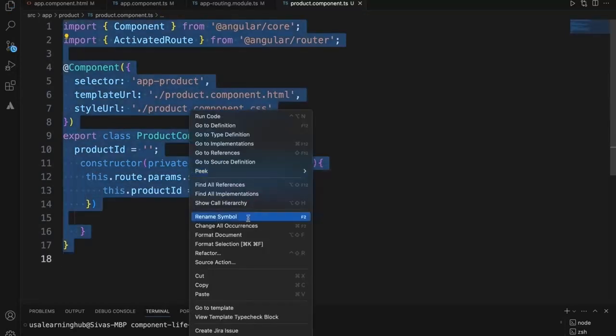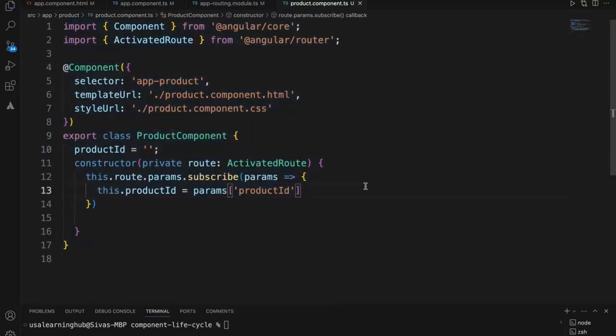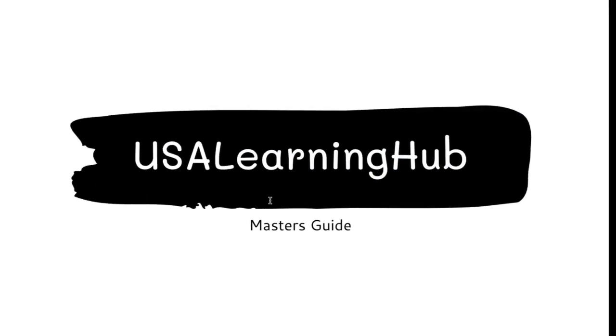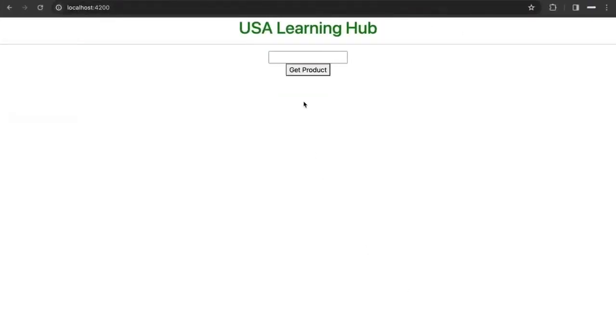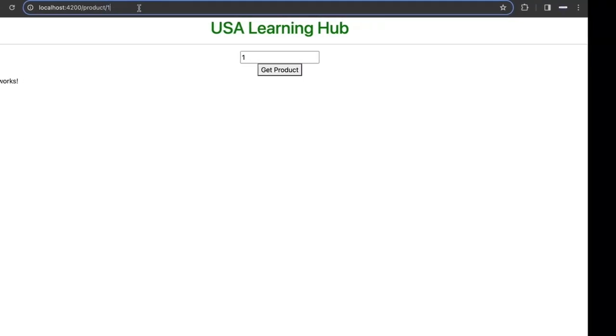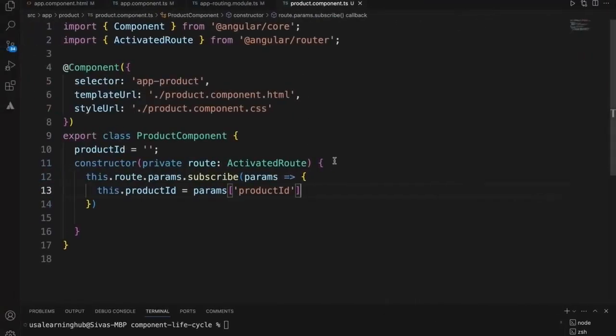In this type of scenario, to get hold of the parameter in the browser, when I click this one, I have a number one, right? To get hold of this in the product component, I'm writing the logic in the constructor, because as soon as I go to this particular component, I need this right away.